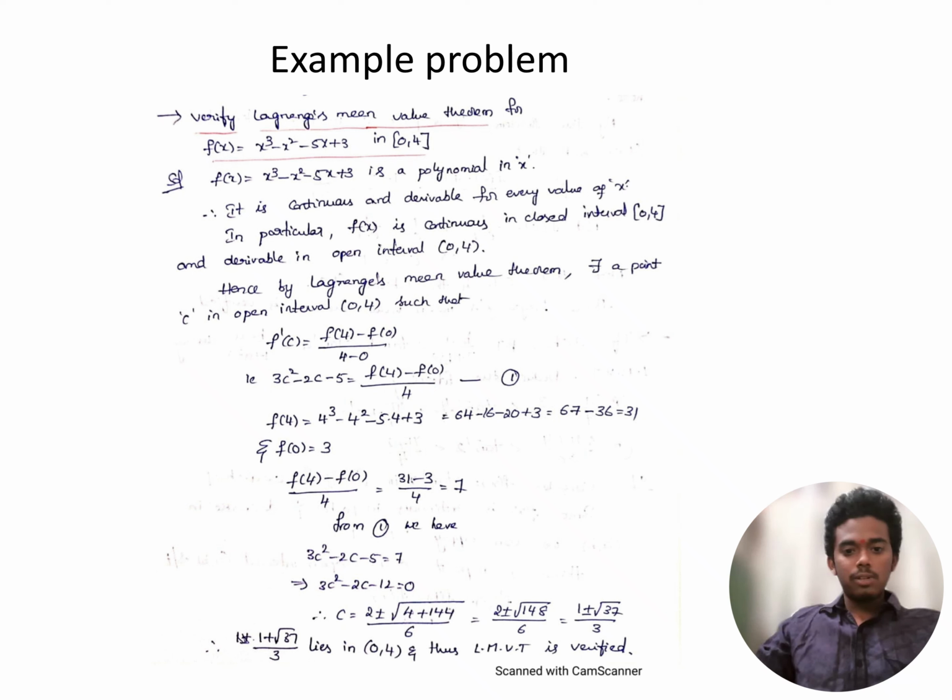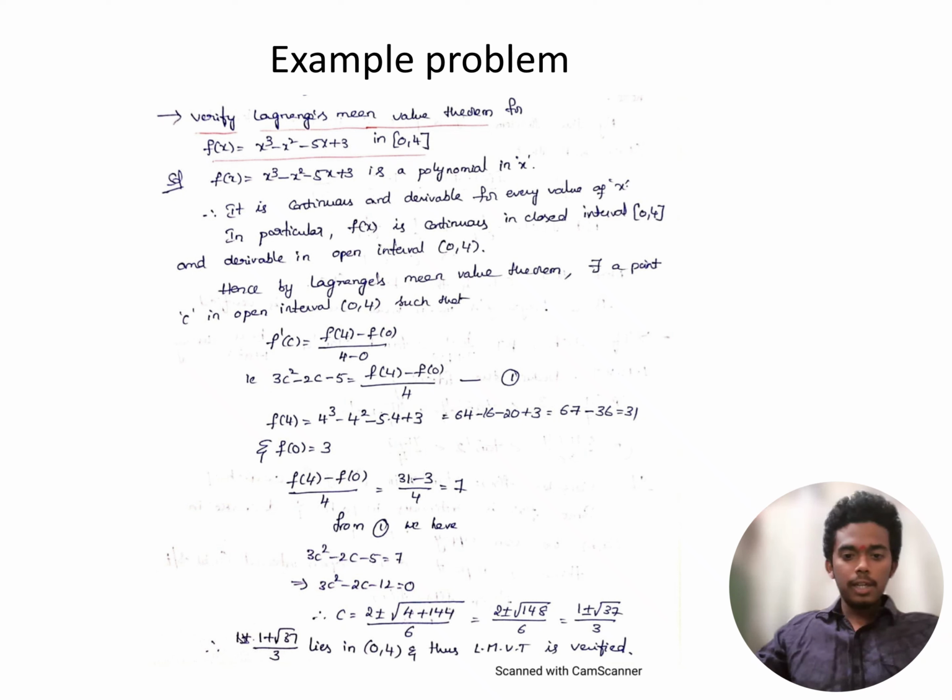Verify Lagrange's mean value theorem for the function f(x) = x³ - x² - 5x + 3 in [0, 4]. Let f(x) = x³ - x² - 5x + 3, a polynomial in x, and it is continuous and differentiable for every value of x. In particular, f(x) is continuous in the closed interval [0, 4] and differentiable in the open interval (0, 4).